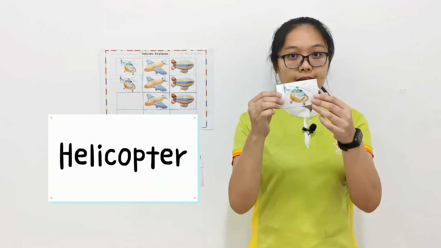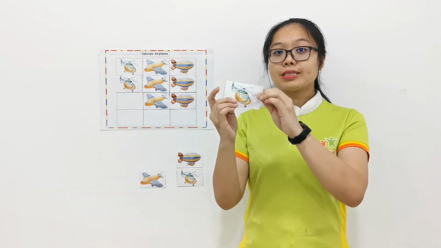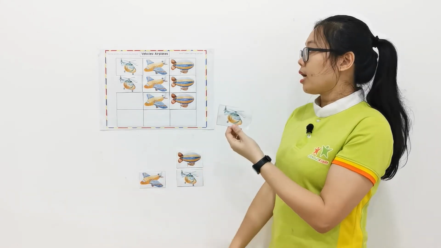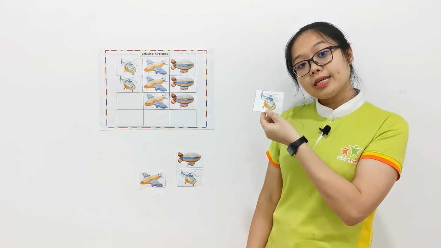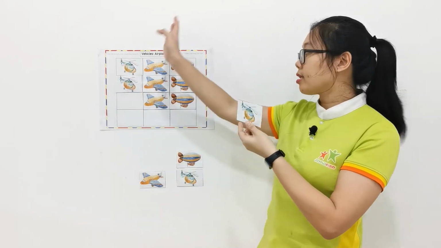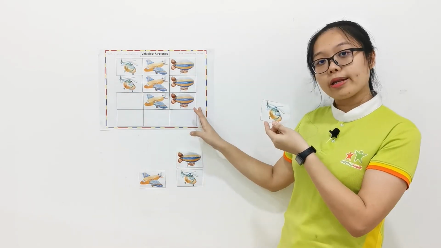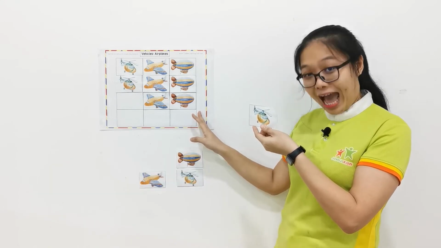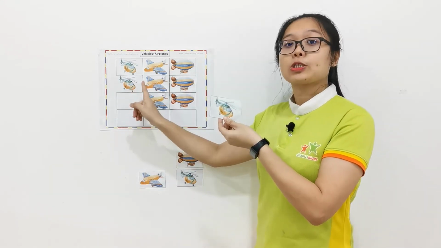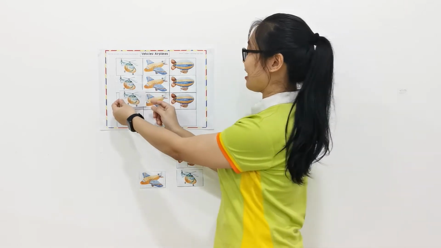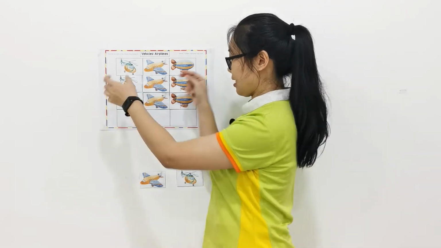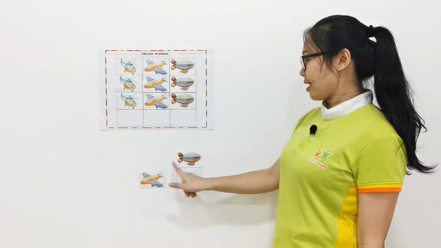This is? Helicopter. This is the helicopter. So can you tell me where we should put the helicopter? Is it the first one, the second one, or the third one? It's the first one. Good job. Let's paste it on. Good. Nice.